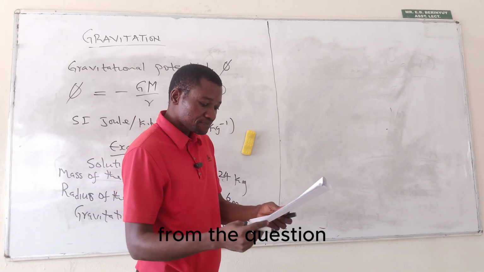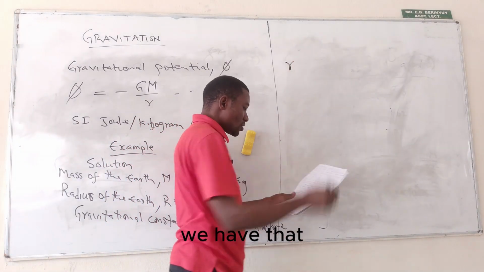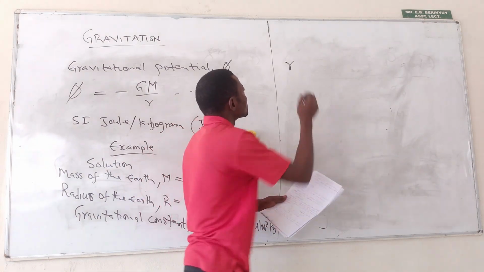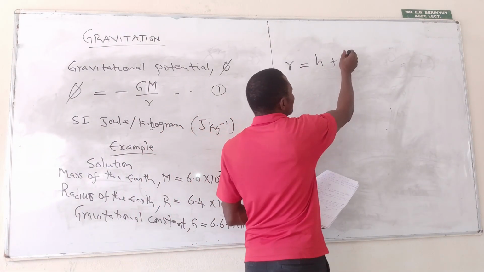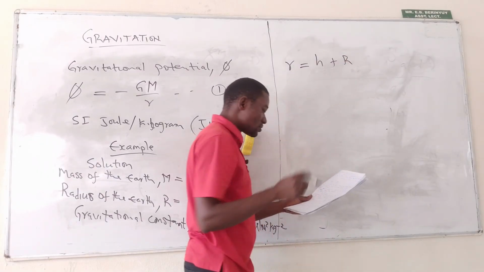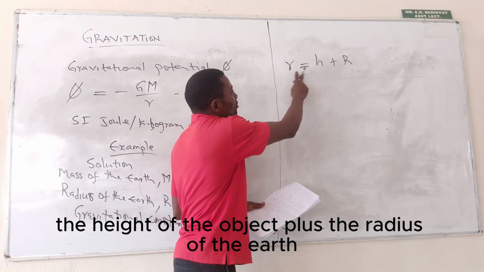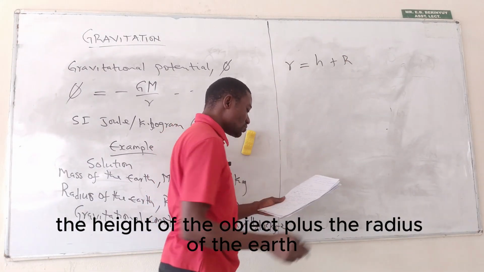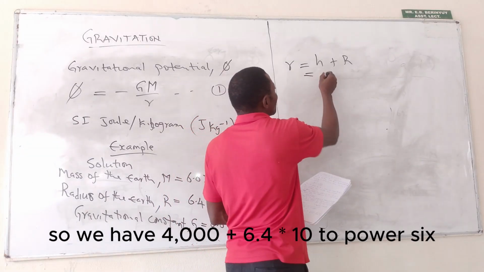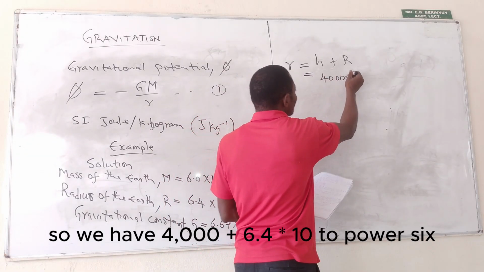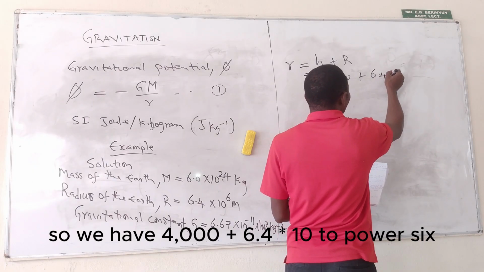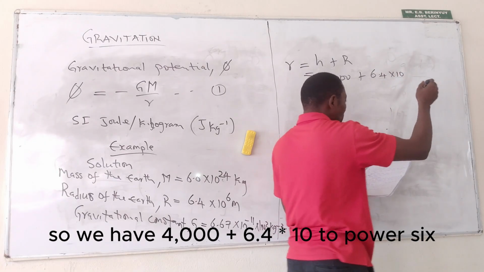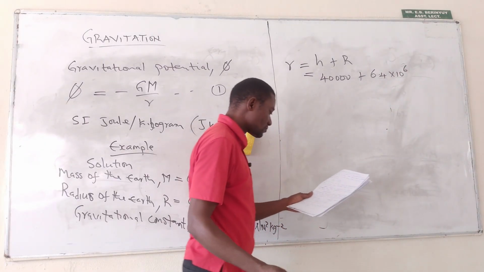From the question, we have that the distance will be the height of the object plus the radius of the Earth. So we have 40,000 plus 6.4 times 10 to the power 6.